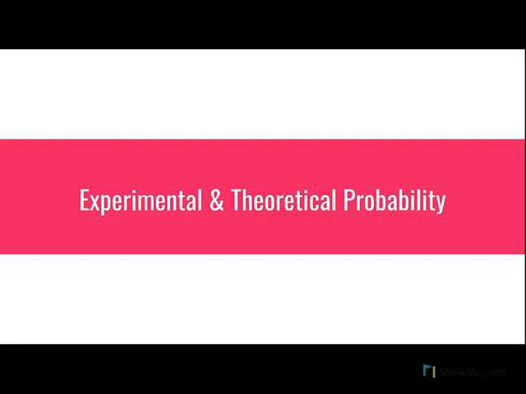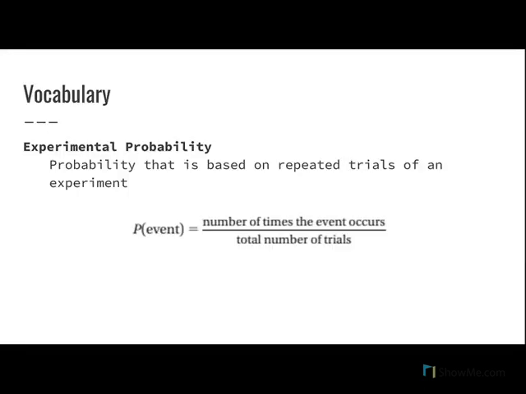Hey guys, today we're looking at a couple different topics, experimental and theoretical probability. A couple things to write down. First of all, we're going to talk about experimental probability. Experimental probability is what happens when you figure out your results based on something that happened. We say it's based on repeated trials of an experiment.